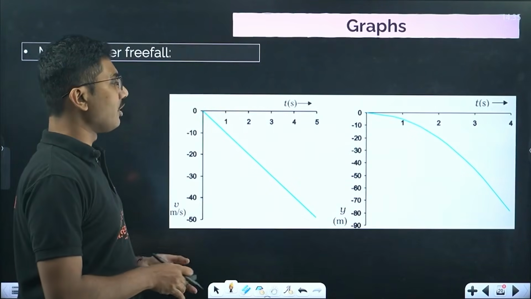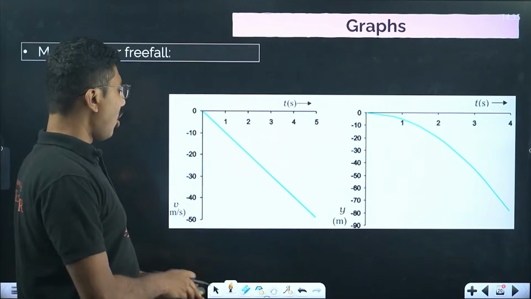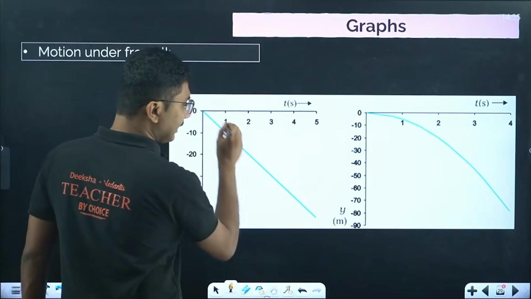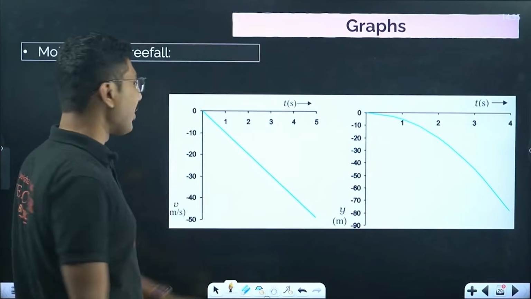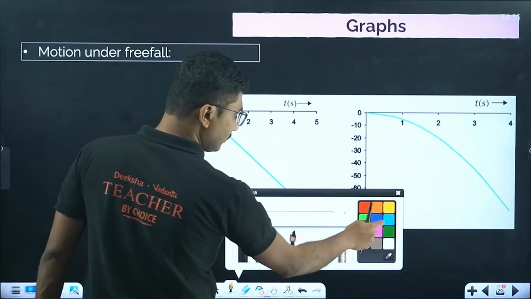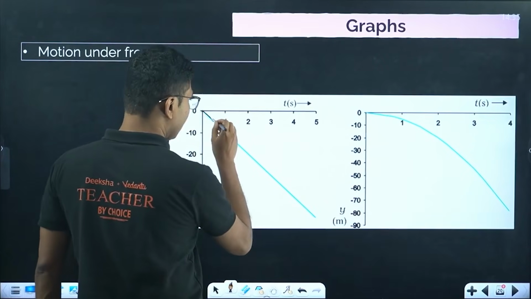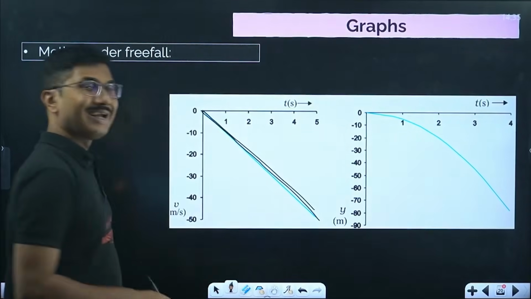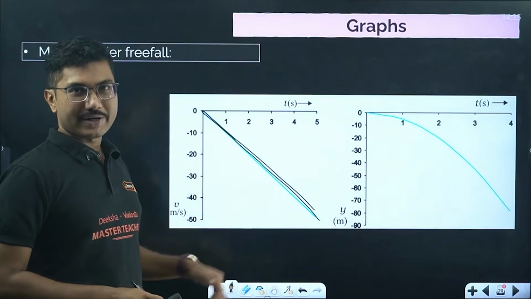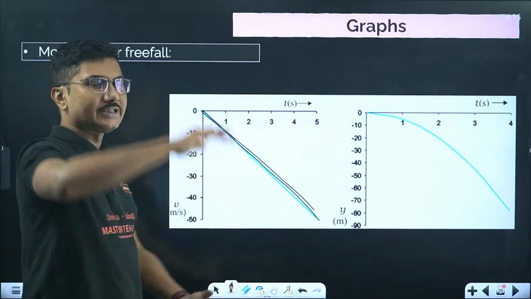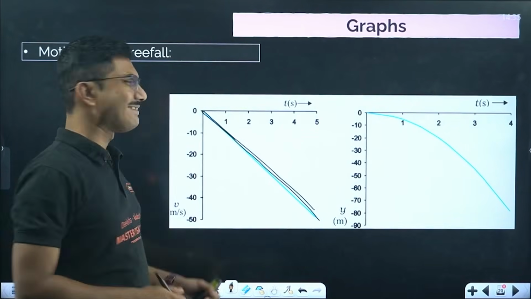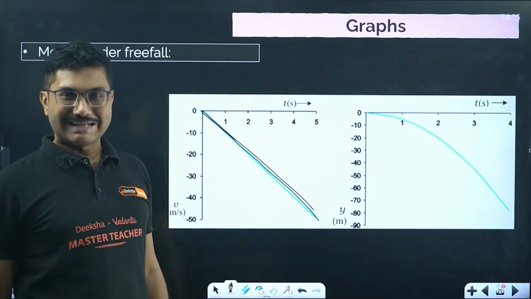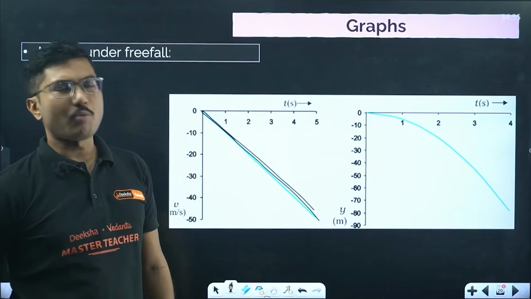In case of free fall, if you plot the graph of velocity versus time, then the graph will be like this. Now why is this a negative graph, why is the line negative? Because the object is falling downward, its velocity in the downward direction increases. Downward direction means the distance from the surface of the earth is decreasing. That's why it is considered as negative direction. Anything which is falling towards earth is negative, anything which is going upward is considered positive.